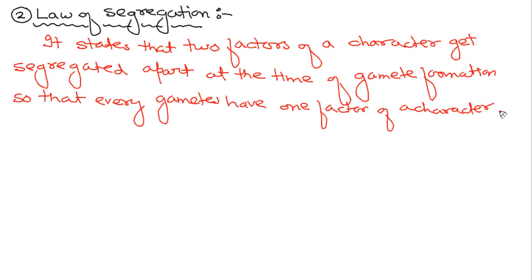Suppose when capital T and small t segregate apart, at that time what will happen? Capital T and small t will segregate apart and will enter into a new pair where they can express themselves. Due to this only, in the F2 generation small t expresses and one plant is dwarf. Yes, ma'am. That's why this law is also known as the law of purity of gametes.